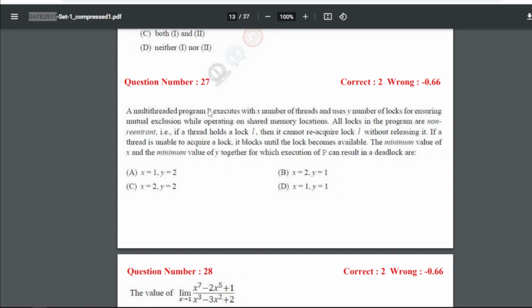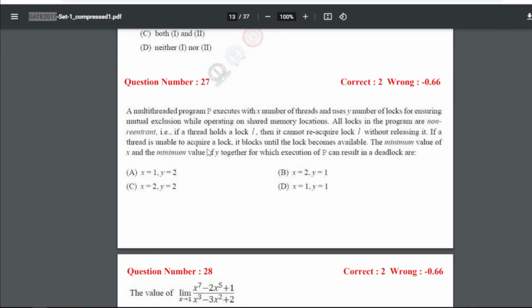Question number 27 is a multi-threaded program P executes with X number of threads and uses Y number of locks for ensuring mutual exclusion while operating on shared memory locations. All locks in the program are non-reentrant.